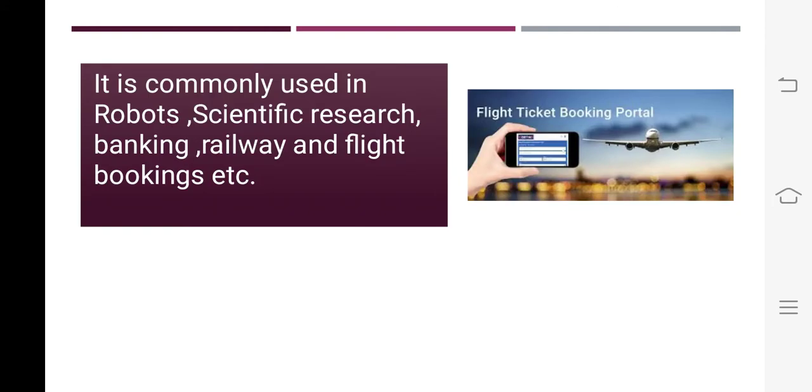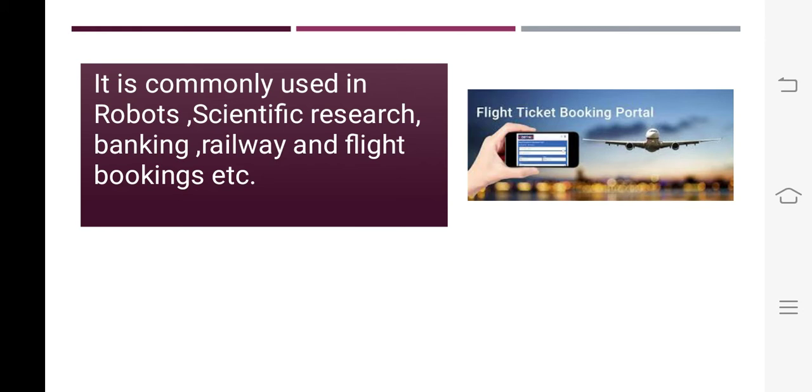This type of operating system is used in robotic industries, scientific research areas, the banking sector, and railway and flight booking. Children, suppose we have opened the railway department's website to book a ticket for a particular train. As soon as we click to book a ticket, the computer system has to respond immediately whether the ticket is booked or cancelled, because it may be possible that for the same train at the same time or for the same seat number another person has also opened the system online from some other place and is giving the command for booking.